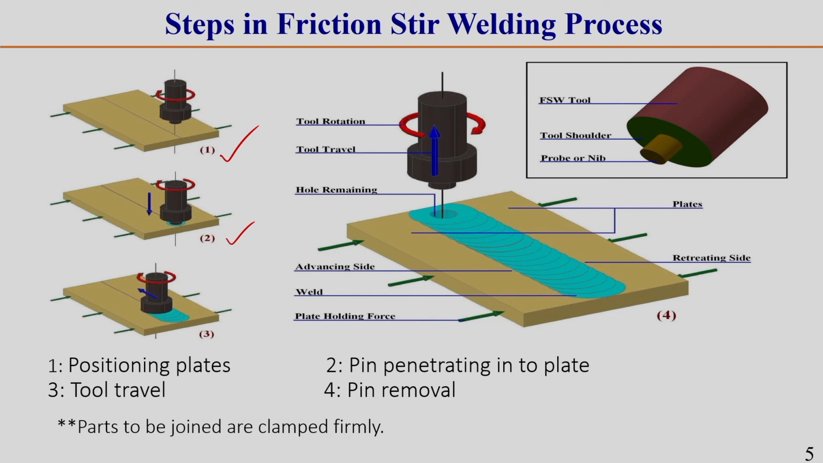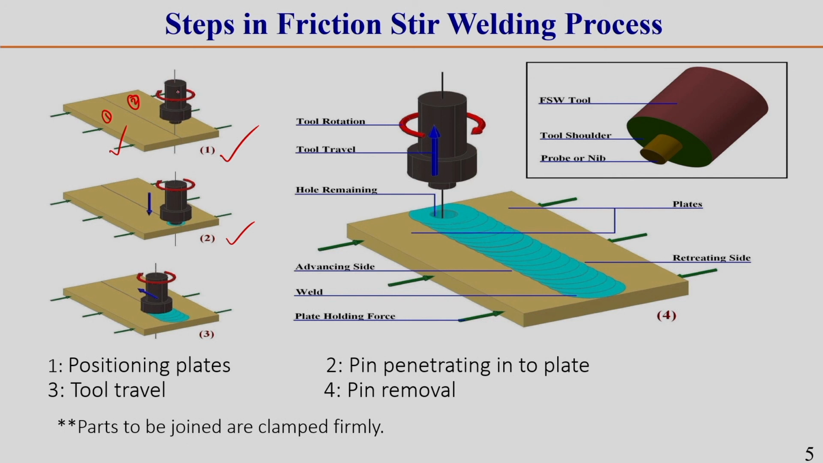In this first step, let this be plate number 1 and this be plate number 2, these 2 plates we want to join together. First of all these 2 plates we have to rigidly clamp, keep this in mind. The clamping should be such that during plunging and welding with this rotating tool, the plates should not be displaced. That is why the clamp should be rigid, or you can say the plates should be clamped firmly. So, first of all we have to clamp these 2 material pieces which we are going to join.